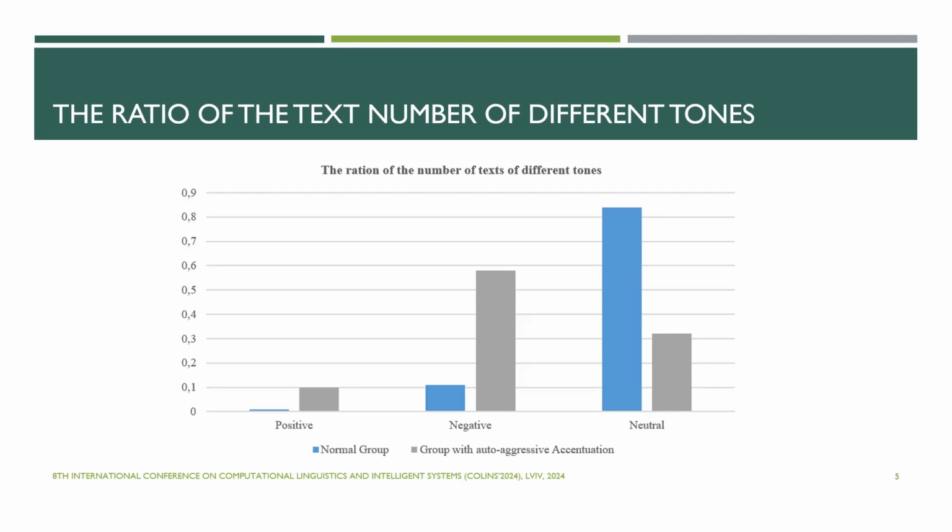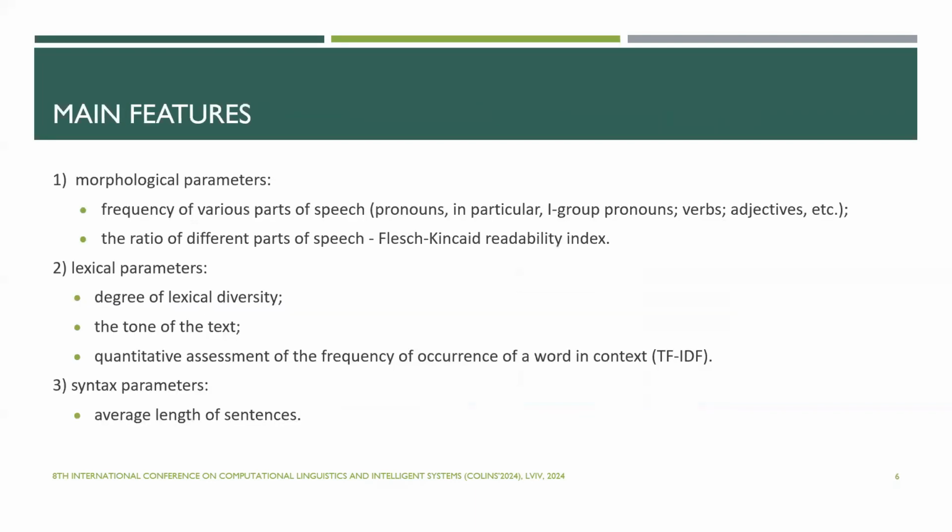After classification, the proportion of each of the presented sentiment types in the dataset was calculated, and you can see on this image the result of this classification. It can be noted that the proportion of texts written by people with auto-aggressive ascension and having a negative emotional connotation is 6 times higher than the proportion of the same texts written by people in the norm.